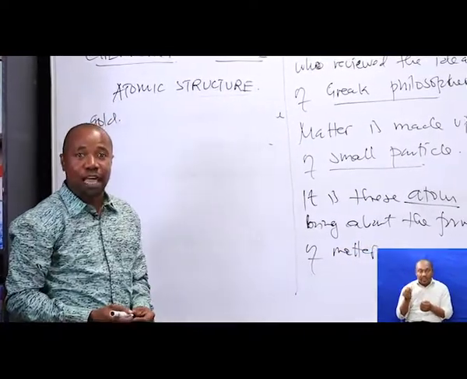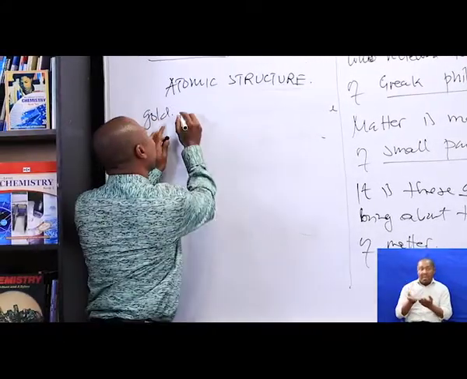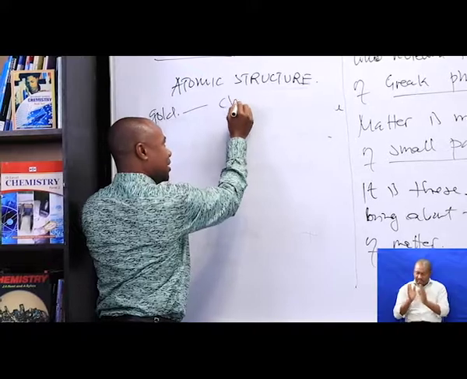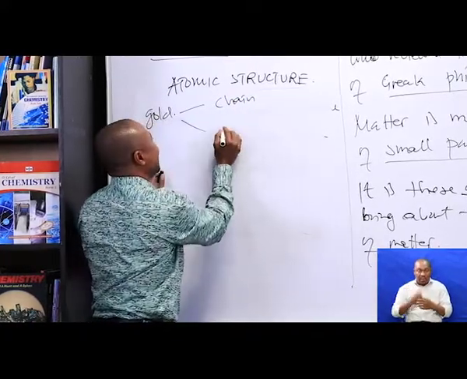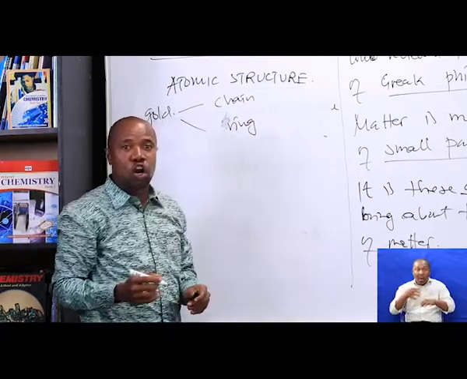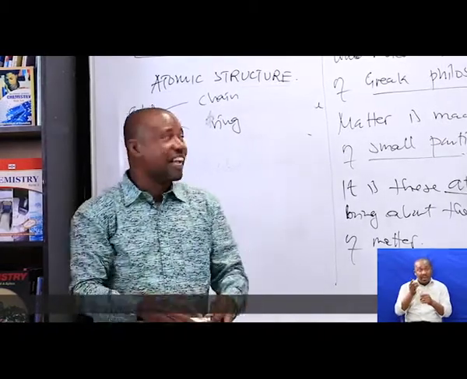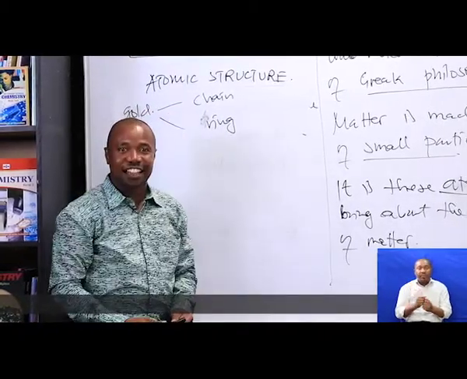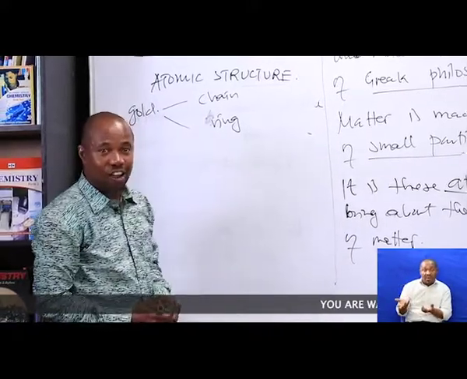A gold can be made into a chain, or we can create a ring of gold. But it will remain what? A gold. It will never change the nature of the gold. It will remain a gold.